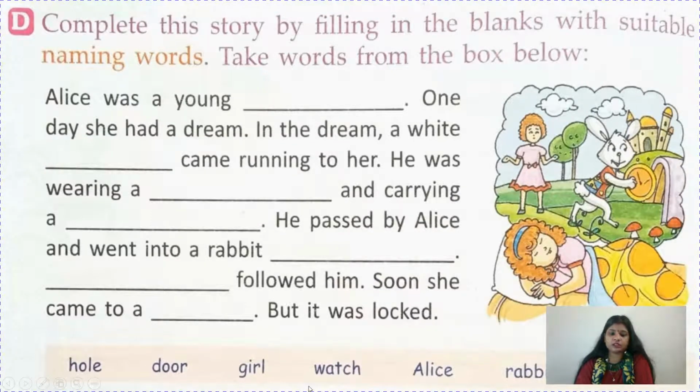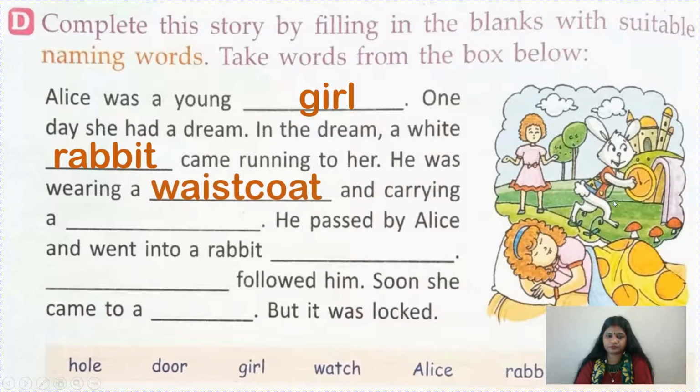So children, can you see here 7 words are given and 7 blanks. So you have to fill with the correct word, correct naming words. Alice was a young girl. One day she had a dream. In the dream, a white rabbit, you can see the picture also children here, came running to her. He was wearing a waistcoat and carrying a watch.